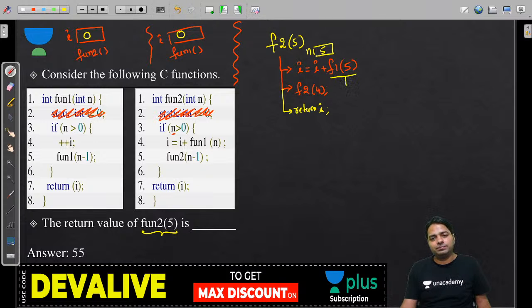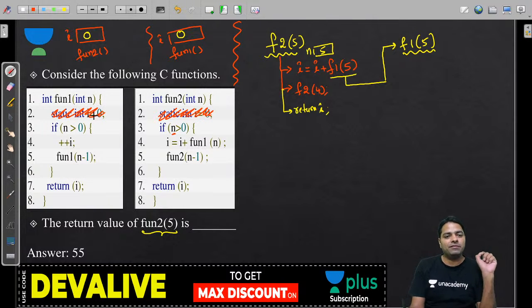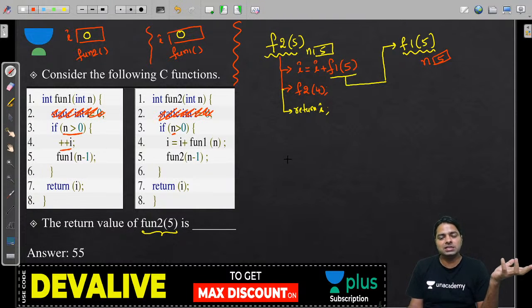Okay, I'm executing F1 of 5. Let me keep something like that we are calling it. Now we have to move to fun1, and its n value is different, which is 5 now, and n memory is different. 5 greater than 0, and we are going to increment I. Which I do you have to increment?